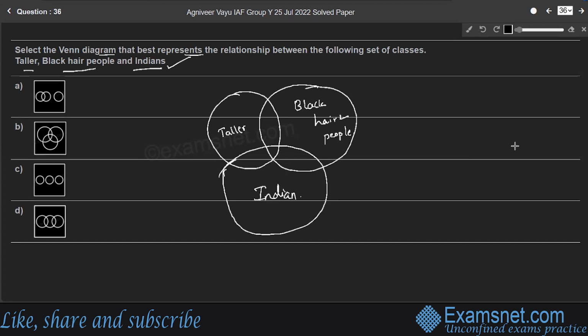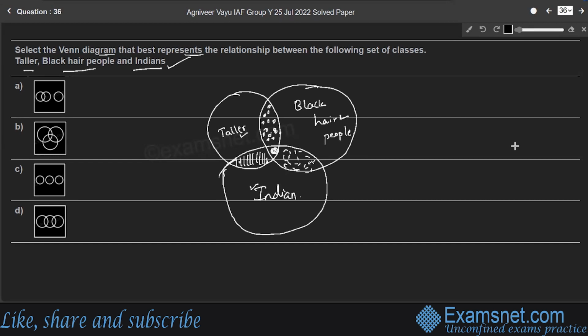So this shaded part represents some taller people are Indians also, or some Indians are taller people. And this shaded part represents some Indians are black hair people. And this shaded part represents some taller people are black hair people, right?